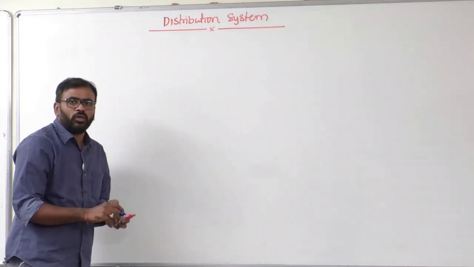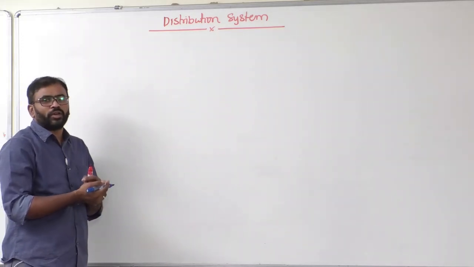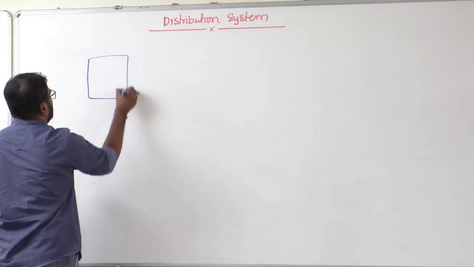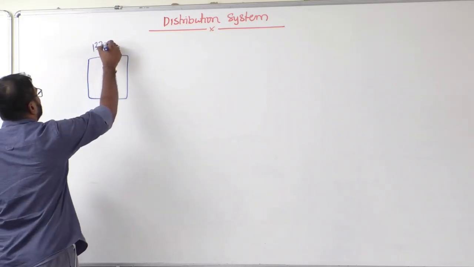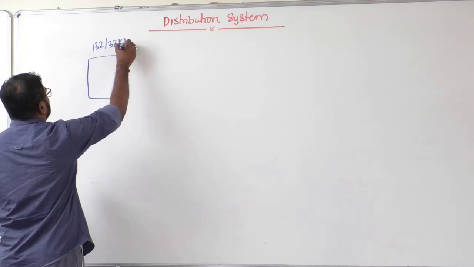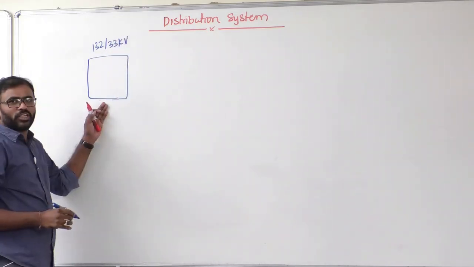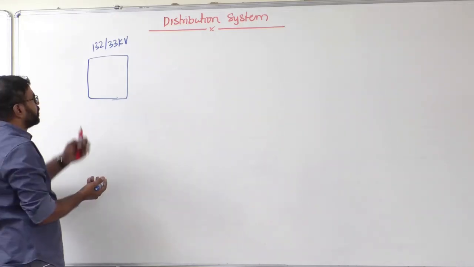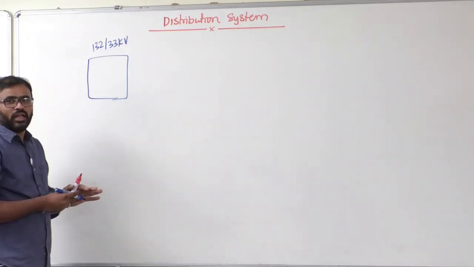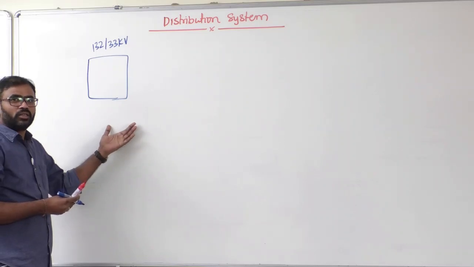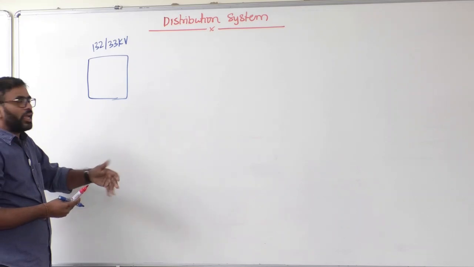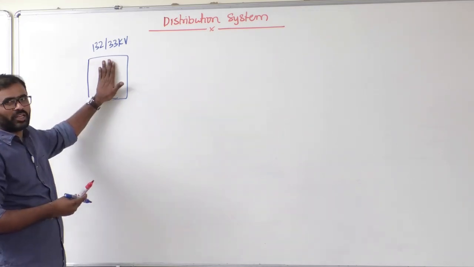Now if you think about our Indian power system, let's say there is a 132 kV by 33 kV substation. This substation is under the control of the transmission authorities. That means the maintenance, erection, and the rectification of any problems that happen are all done by the transmission companies.